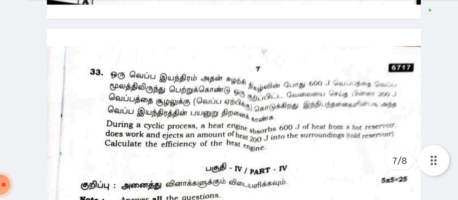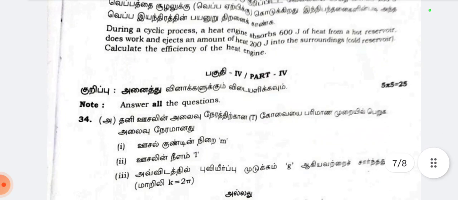33 question, during a cyclic process, a heat engine absorbs 600 joule of heat from a hot reservoir, does work and ejects an amount of heat 200 joule into the surrounding. Calculate the efficiency of the heat engine.